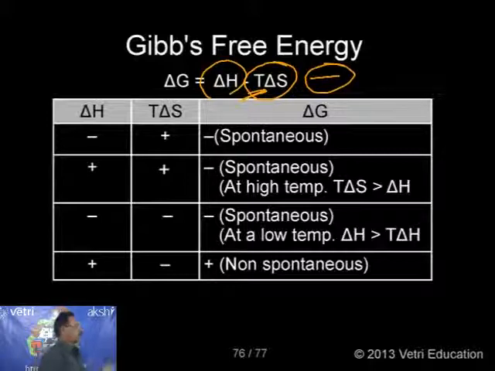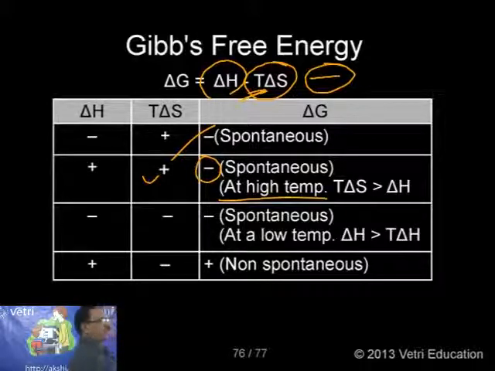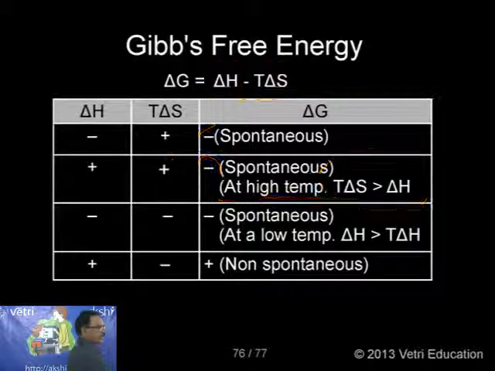The resulting value will be negative, although delta H is positive. This is the interesting result: the delta G is negative, so it is spontaneous. The condition here is that for an endothermic reaction, if the delta G value is negative, it will be spontaneous, but only at a higher temperature, that is, when T delta S is greater than delta H. That is the interesting information.